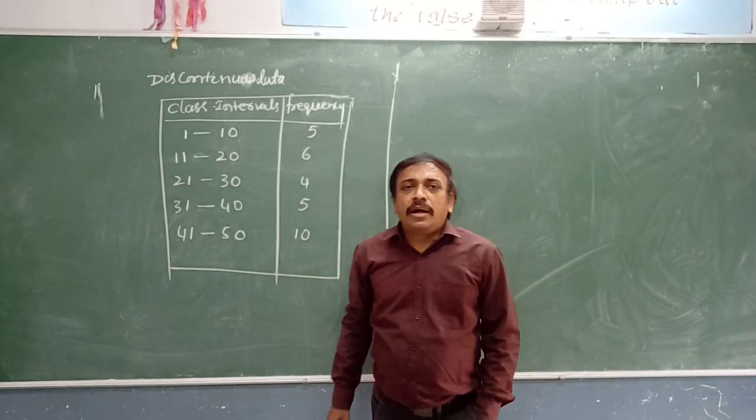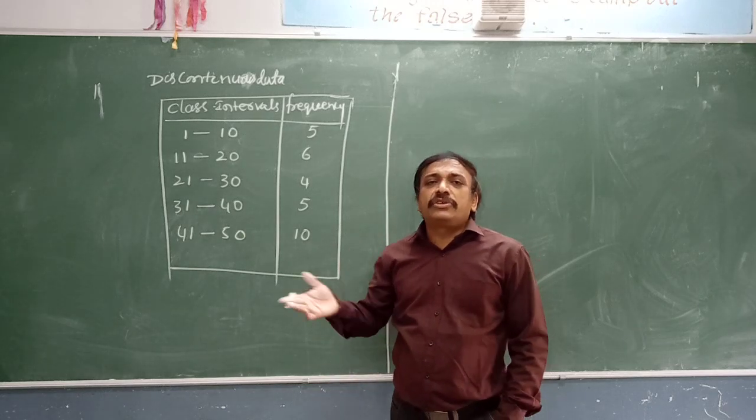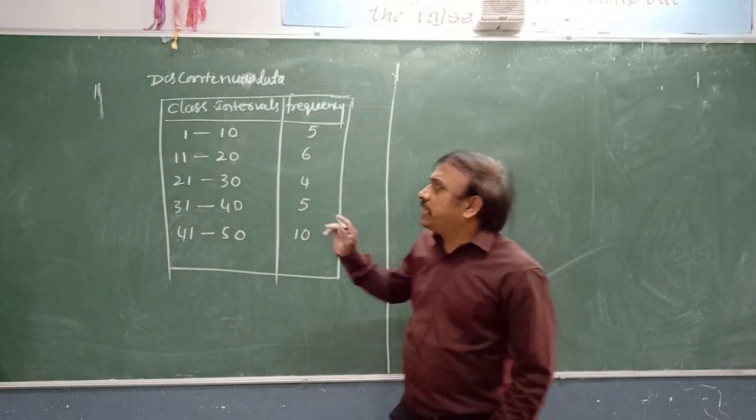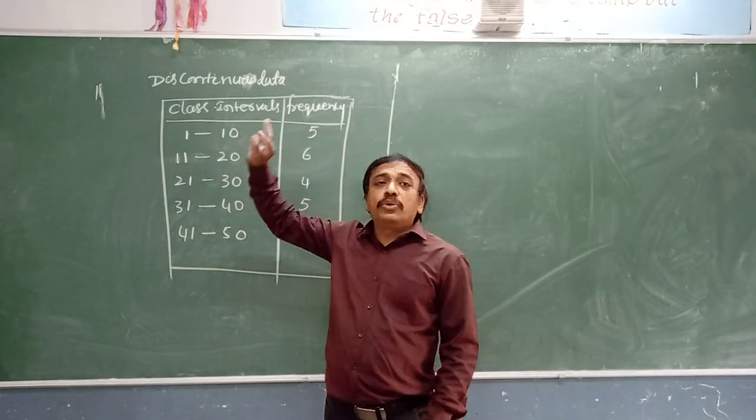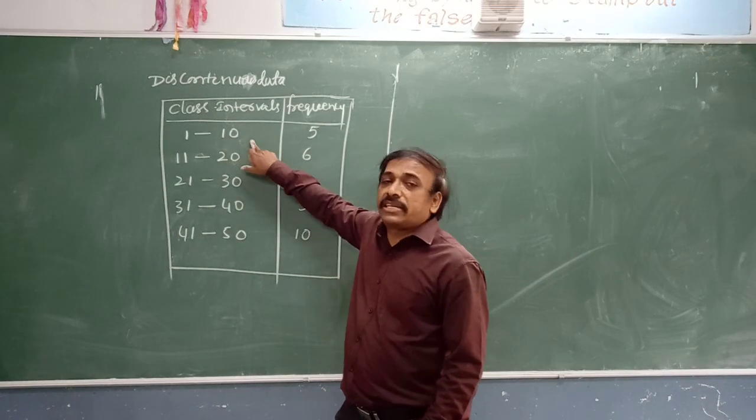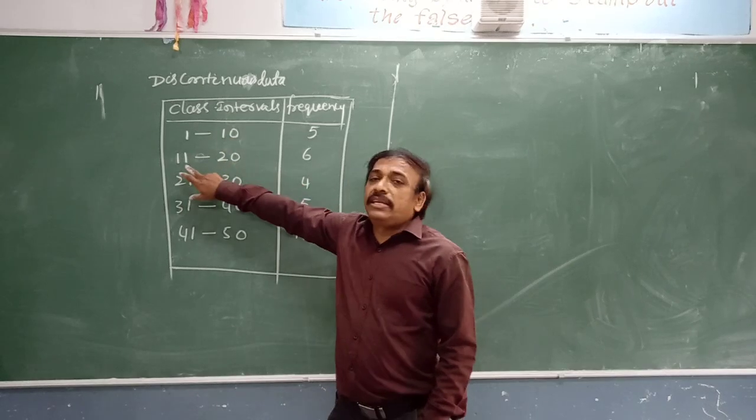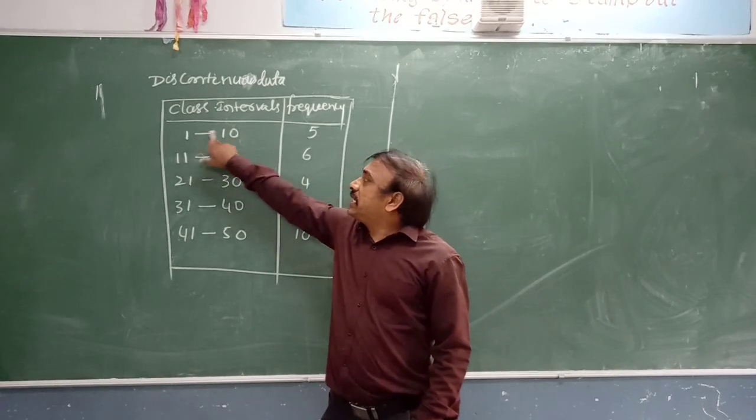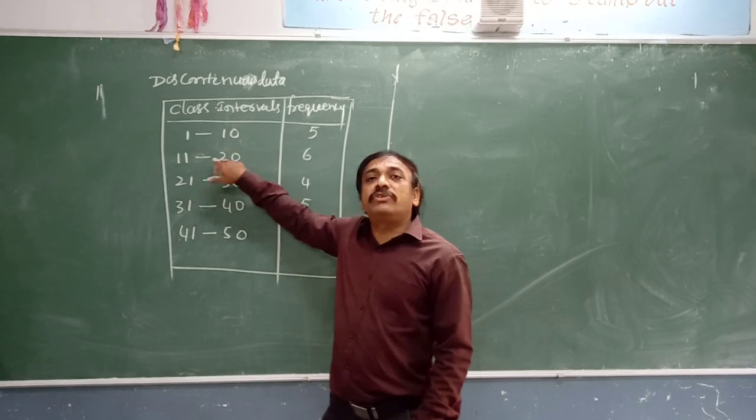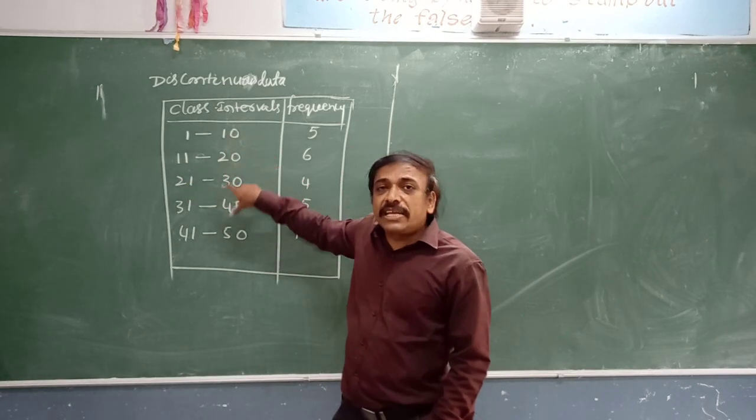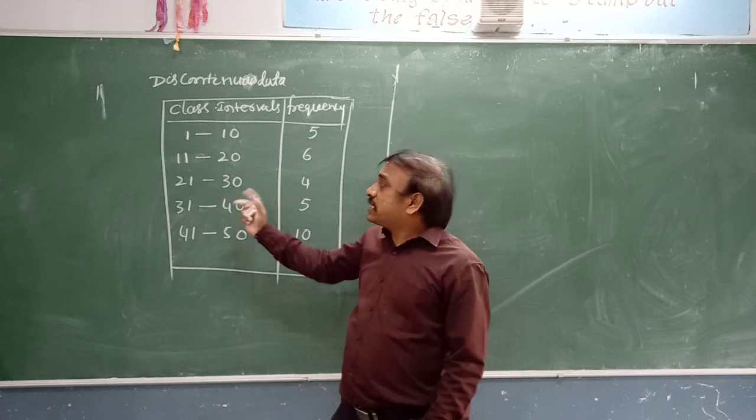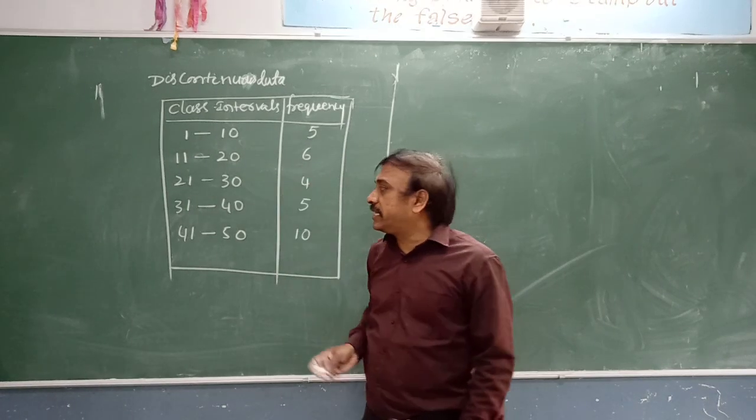Now we see how to convert discontinuous data into continuous data. Discontinuous data is where both the lower and upper limit observations are included in the same class interval, that is 1 to 10, 11 to 20. See, 1 and 10 both will be counted in this class interval, and 11 to 20, both 11 and 20 will be counted in this. So this type of data is called discontinuous data. Now, how to convert it into continuous data.